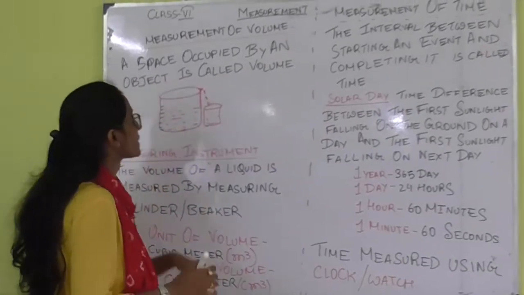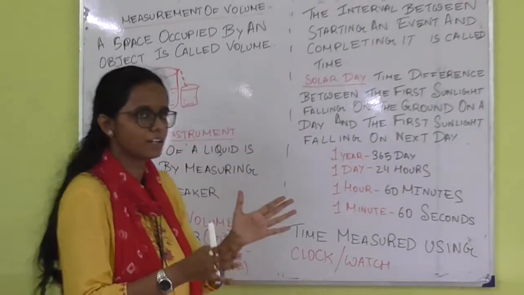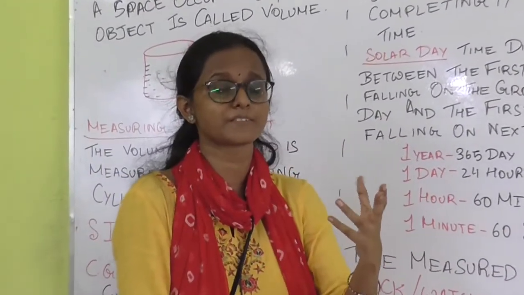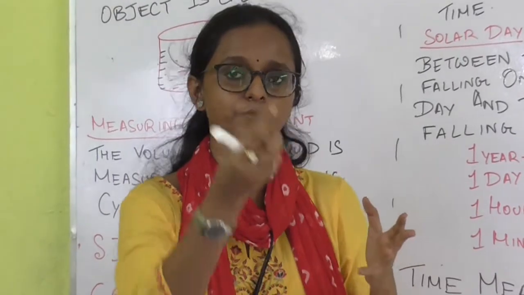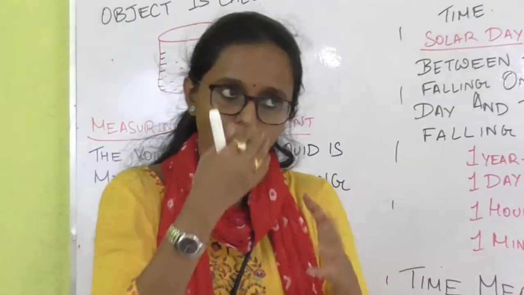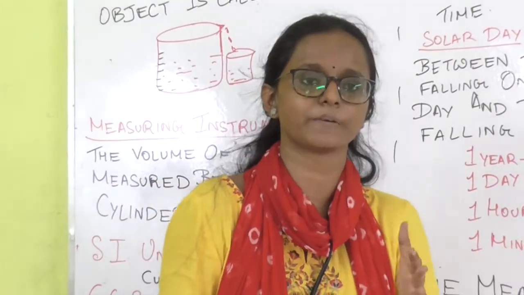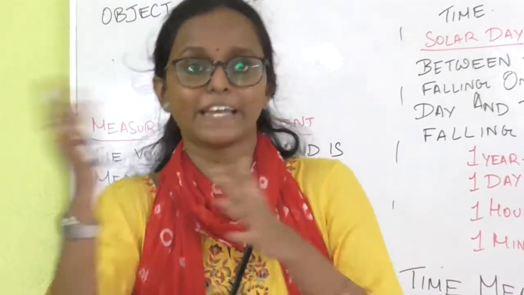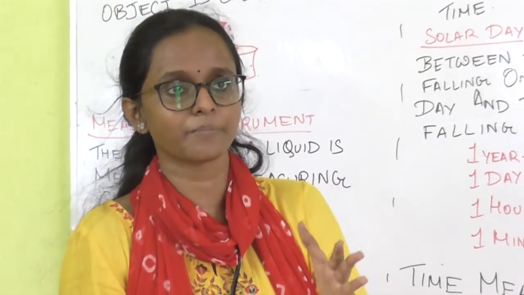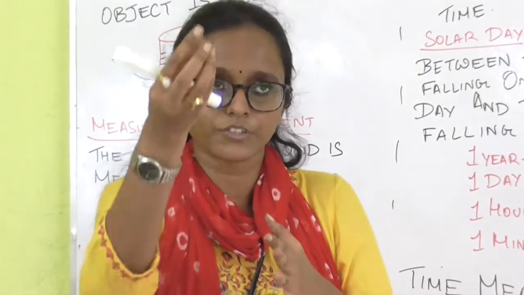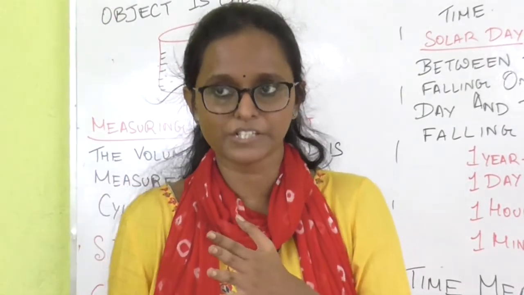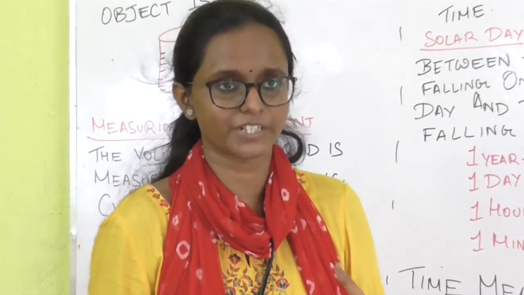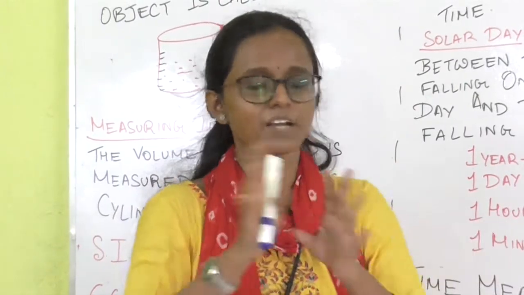Now, what have we already learned about area and mass? How is the mass being measured? It is measured by the instrument called the common balance. And how is the area being measured? Area is measured by the use of a measuring tape, because in order to know the length and breadth we need that measuring tape. So everybody, these things are very common.